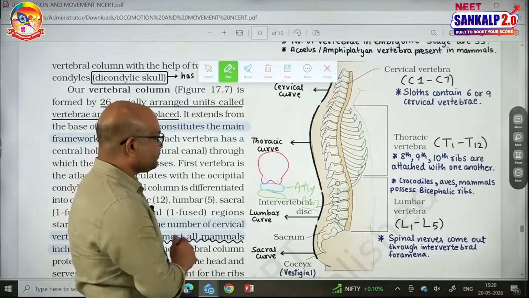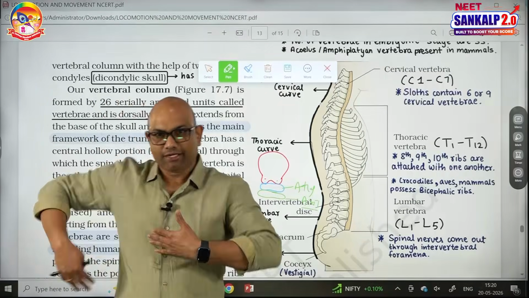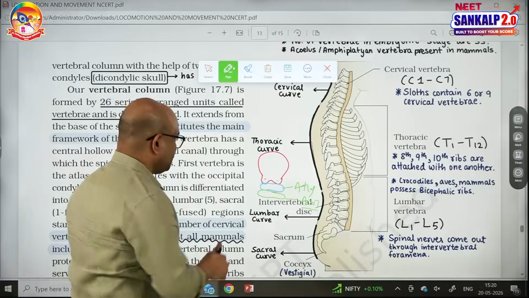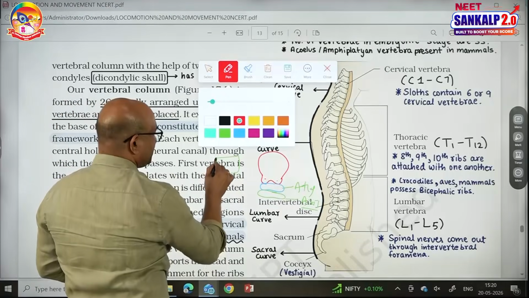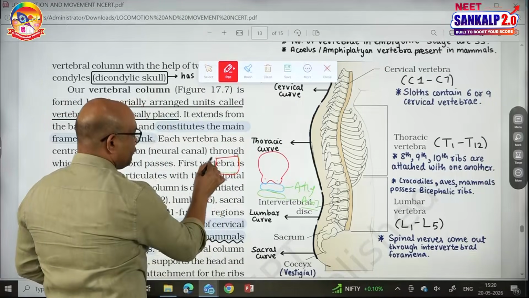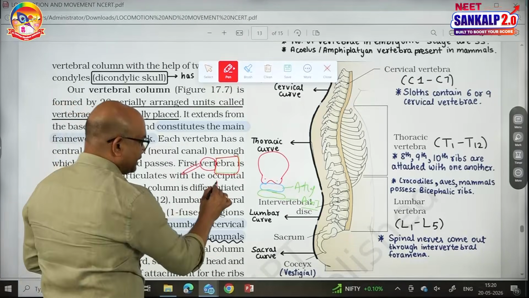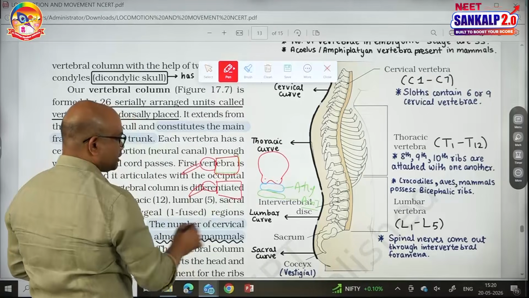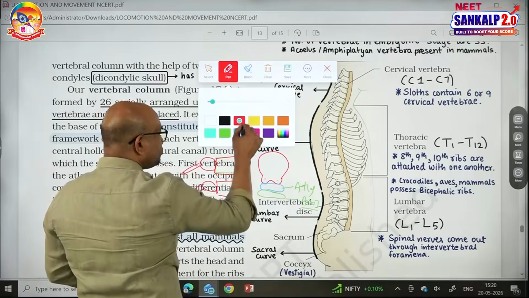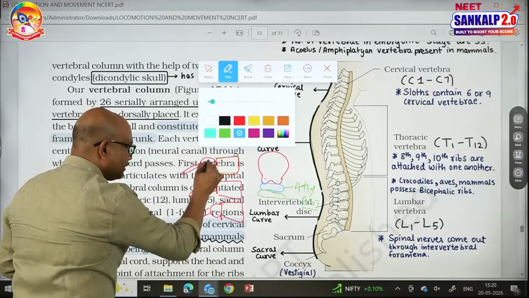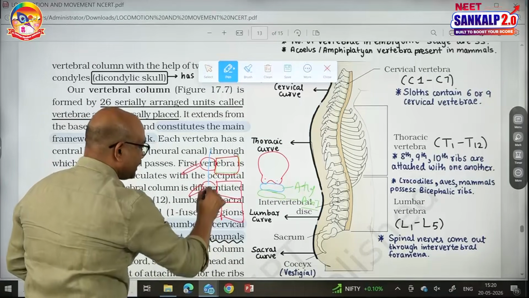Next, if you see the basic structure of one vertebra, I am going from front side to the back side of vertebra, but I am showing you the lateral view. So there is a part called centrum in each vertebra. Assume this is centrum, followed by neural canal, followed by neural spine. Again this is centrum, neural canal, neural spine. And who is passing through the neural canal? Spinal cord. Spinal cord is passing through the neural canal.